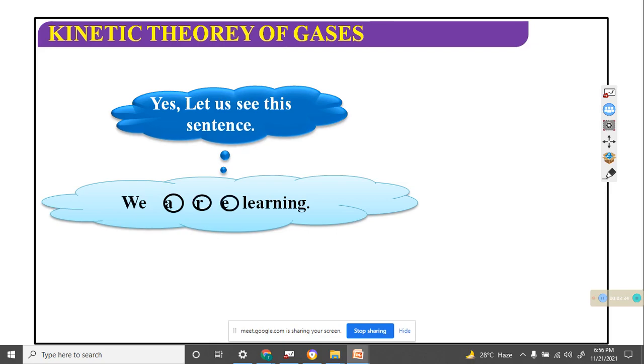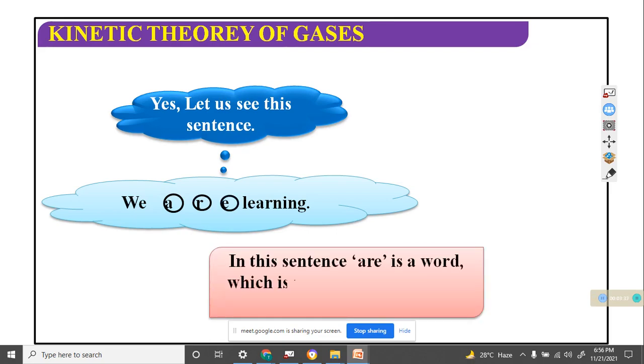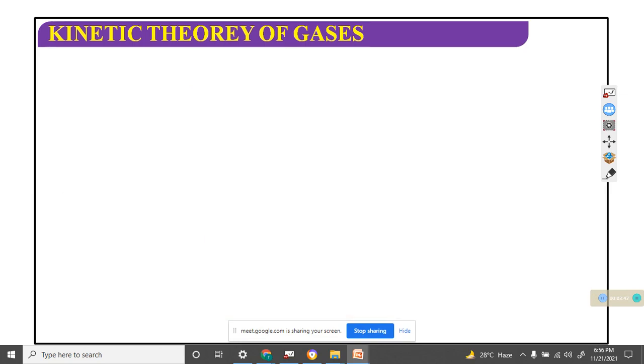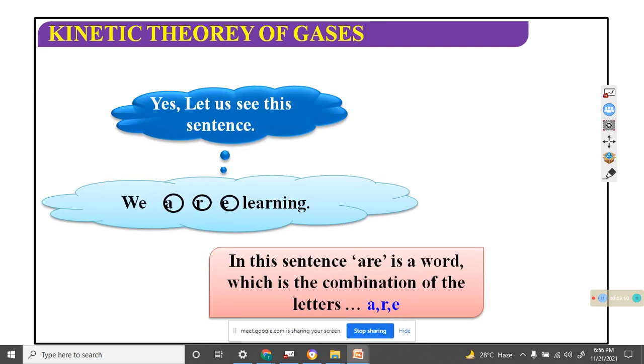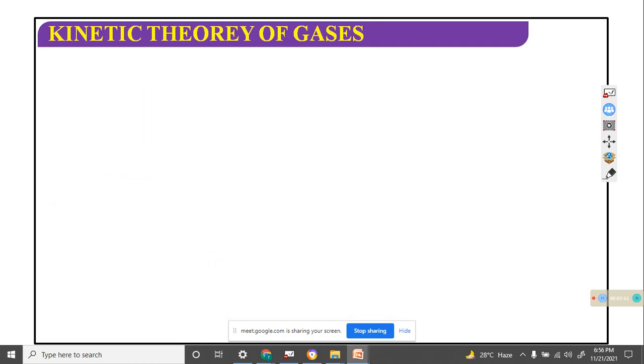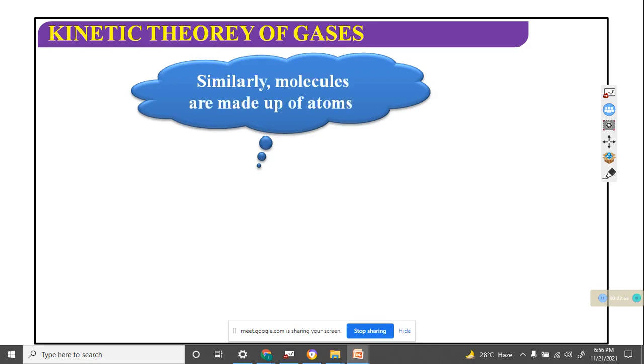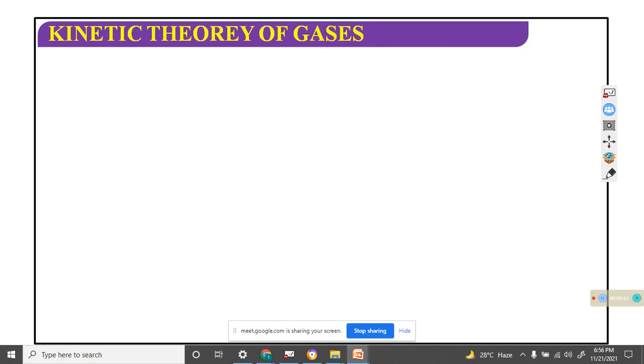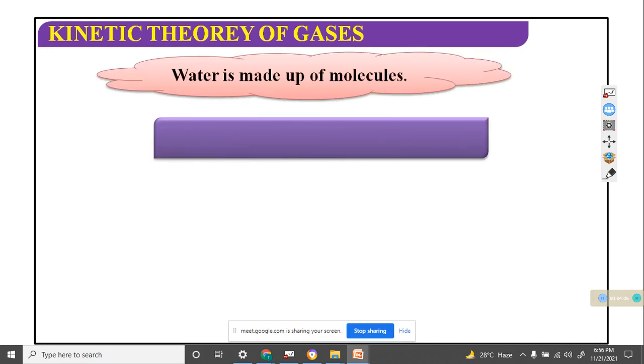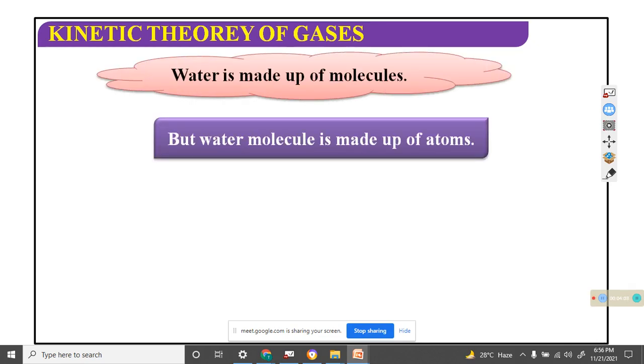This is A, R and E. The sentence is made of words, and a word is a combination of letters: R, A, R, E. Here the letter is like the molecule and the word is like the atoms. Next, water is made of molecules, and the water molecule is made of atoms.